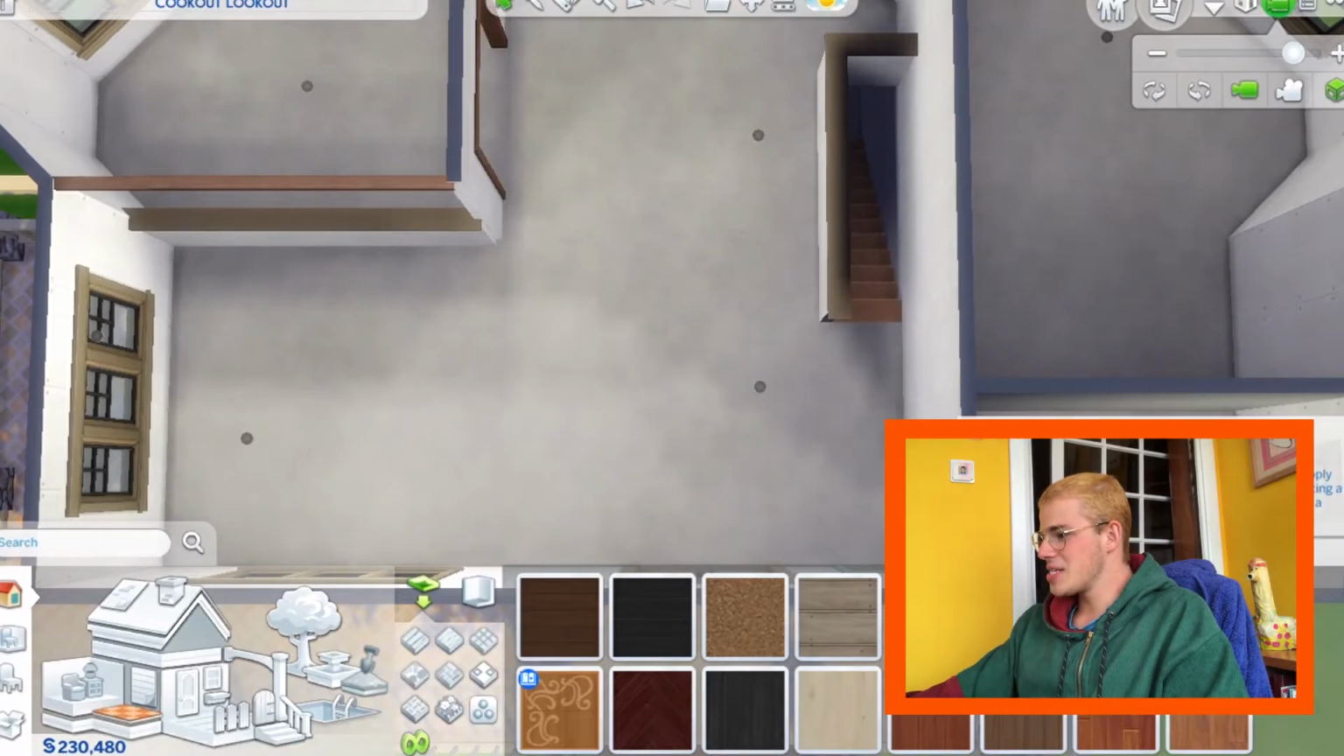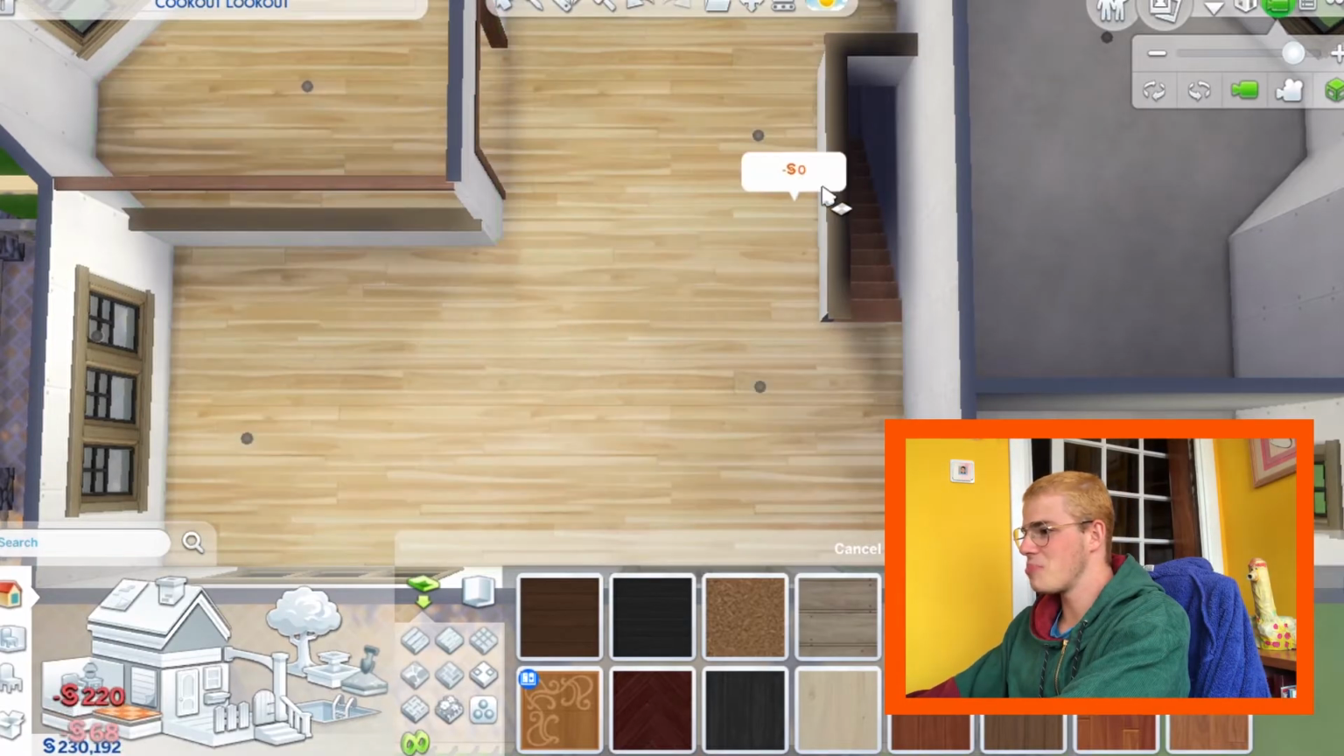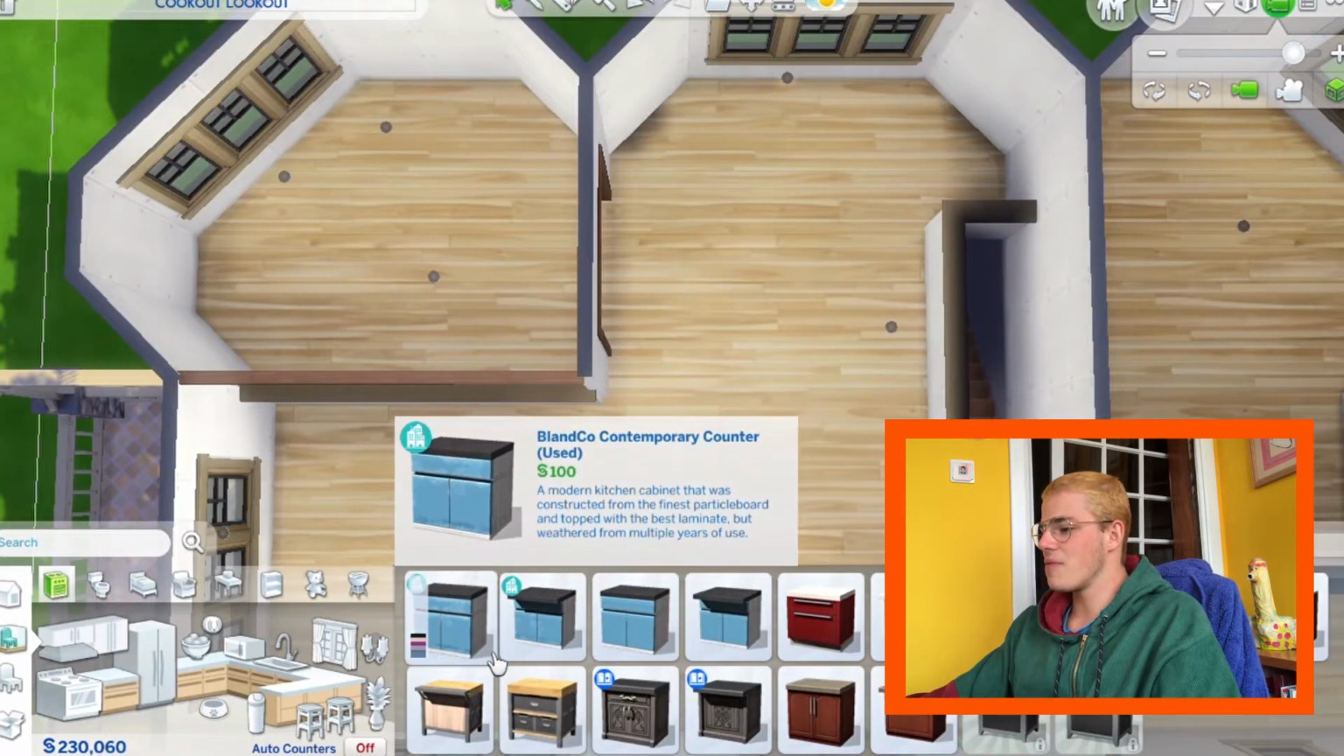I really like this floor style, so I'm just gonna put it all over the house. And let's start by furnishing the kitchen.